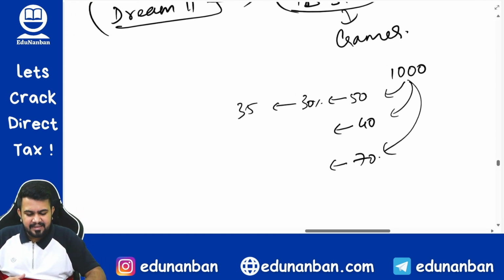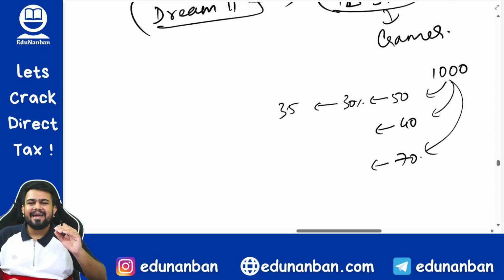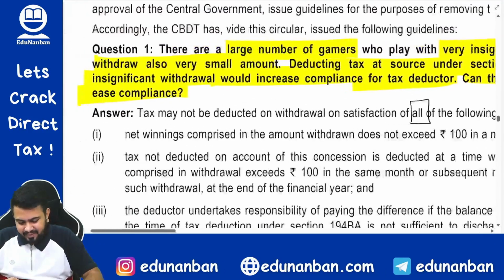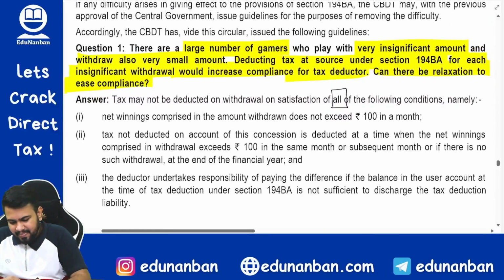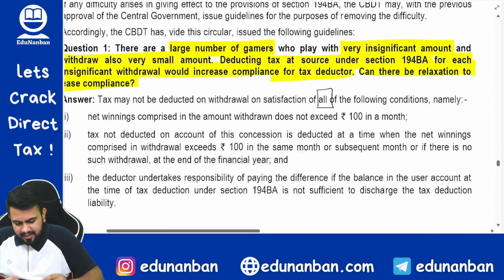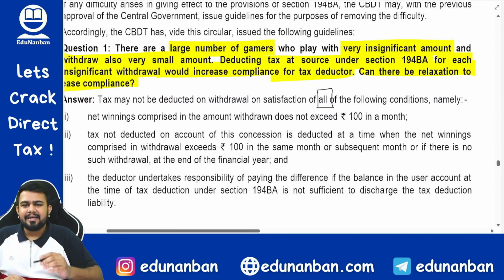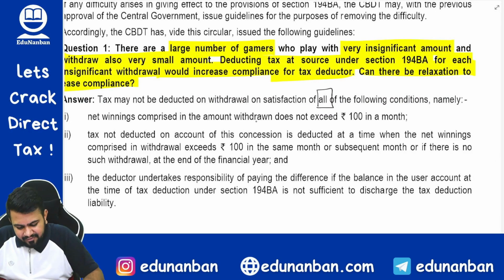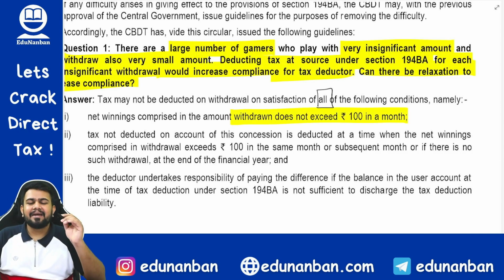In such case, the CBDT in a circular has given a relief. What is the relief? Let us see. The relief is that no TDS need to be deducted. So TDS need not be deducted if the withdrawal does not exceed 100 rupees in a month. Okay, does not exceed 100 rupees in a month.